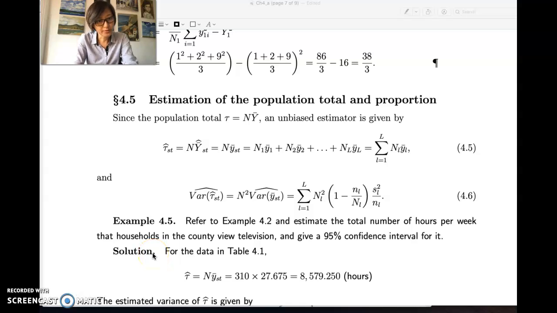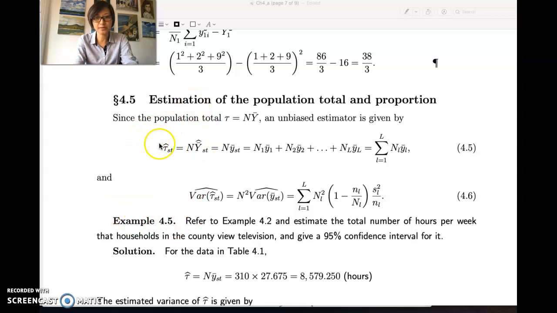Okay, so very quickly, we can move on to 4.5, estimation of the population total and proportion. What we need to know is that from the population, we carefully divide them into different strata. We can perform a simple random sampling within each stratum, so we can estimate the mean. Similarly, we can estimate the proportion and the total.